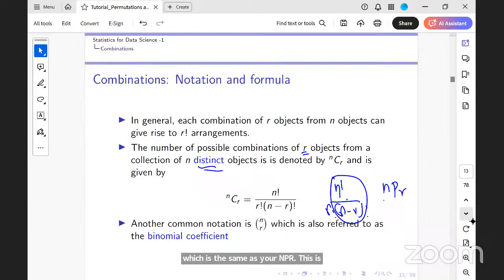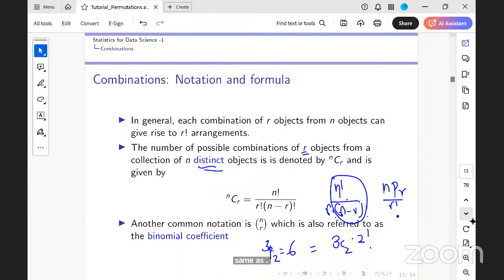This is my nPr divided by r factorial. So in my example, I had 3P2, which was 6, which is the same as 3C2 times 2 factorial. So each one of the combinations gives rise to one permutation. So you can see that nPr is nothing but nCr times r factorial. Till here, is it clear?